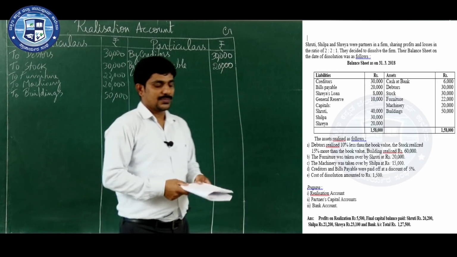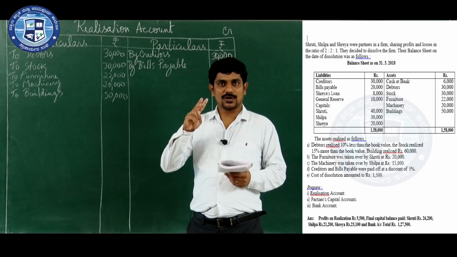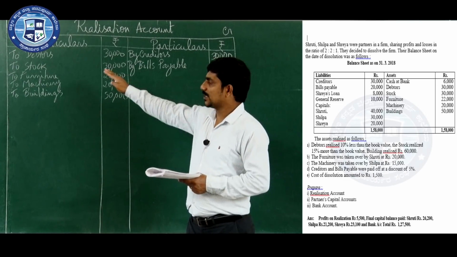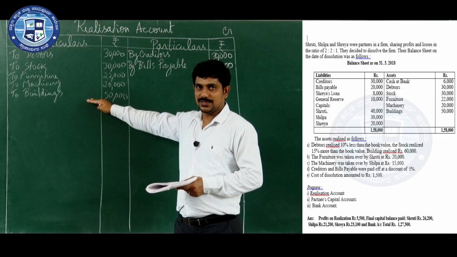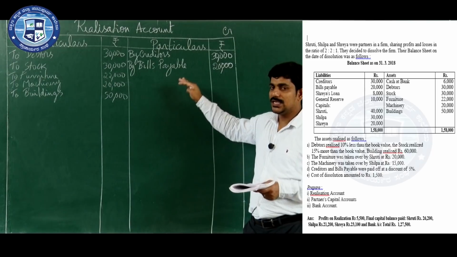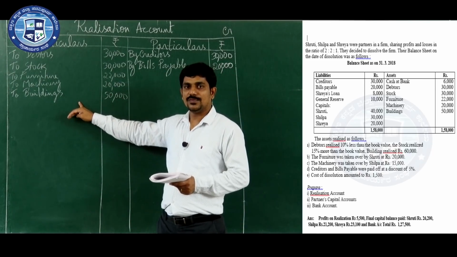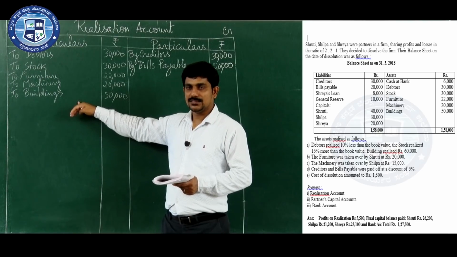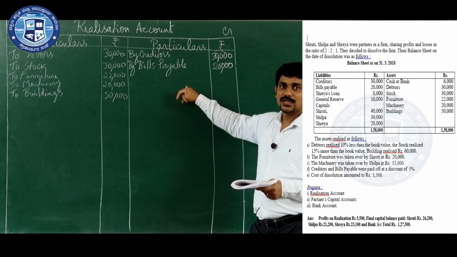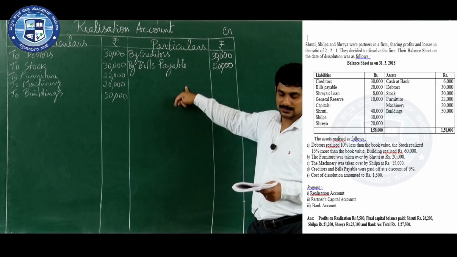So, now from the balance sheet, we have to record the first two steps. We need to transfer first all the realizable assets to the debit side and second all the external or outsiders liability to the credit side. Realizable assets, to find out how many assets the firm can sell, and external liability means outsiders liability. So, firm needs to pay the money to the outsiders.